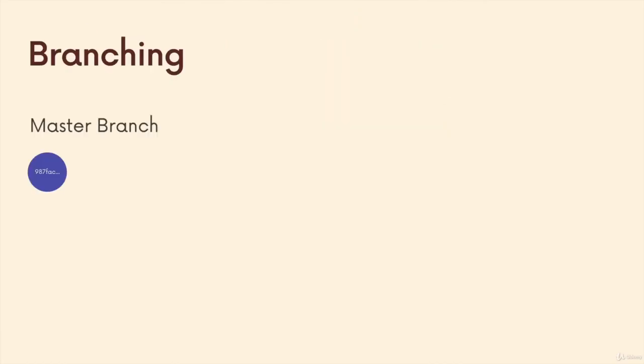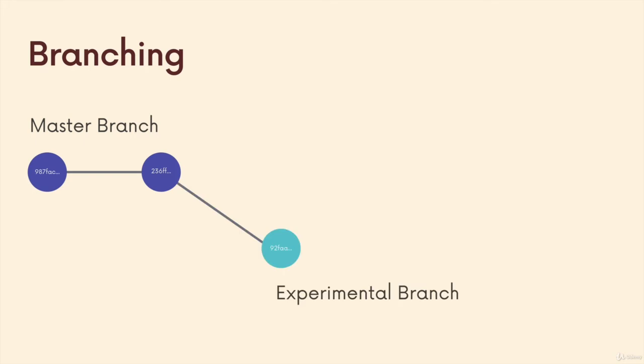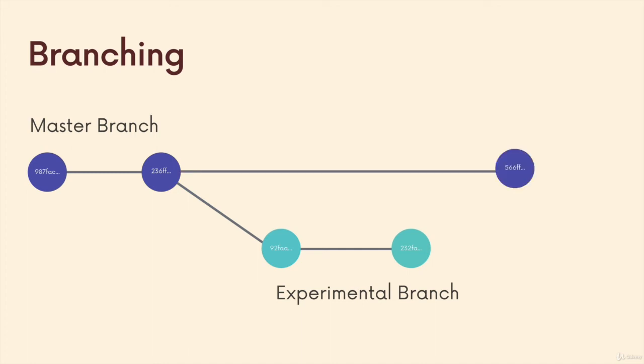Okay, so I mentioned that there's nothing special at all about the master branch. But a lot of companies or a lot of people treat it as your main branch where things should always be working. It should be the main copy of your code base or of your project. So you could then make a branch to try something experimental and make some commits and test something out. And then if you like that, you can incorporate it back to the master branch, or you can abandon it and just move on and keep working on your master branch and just not incorporate this experimental branch.